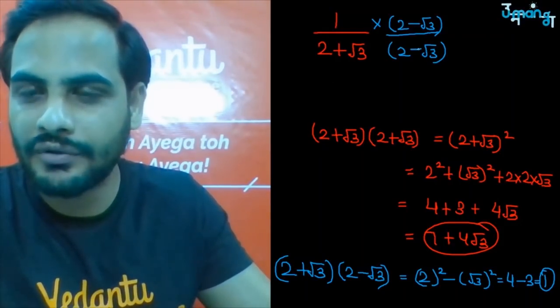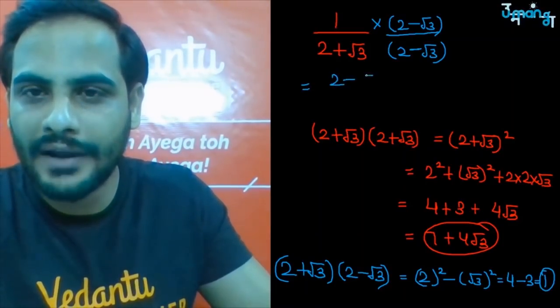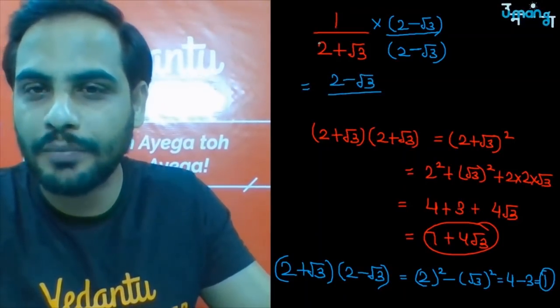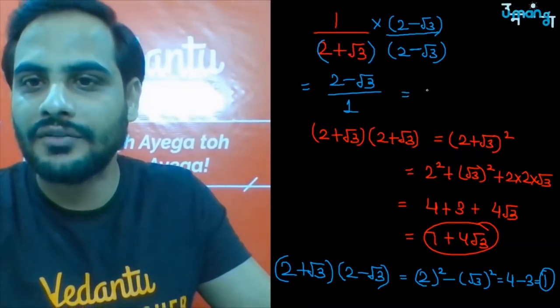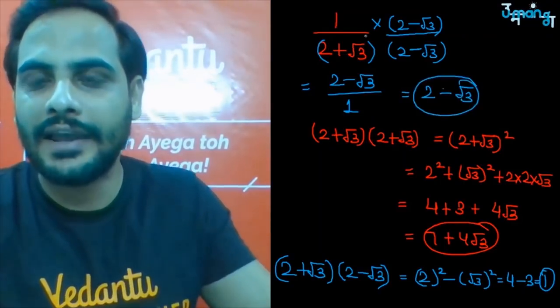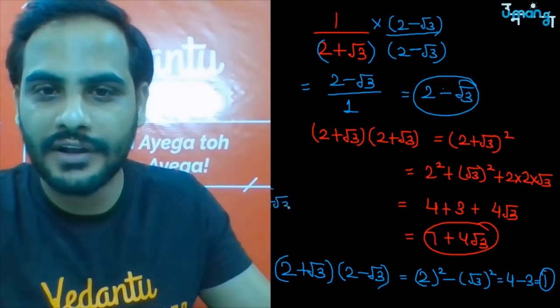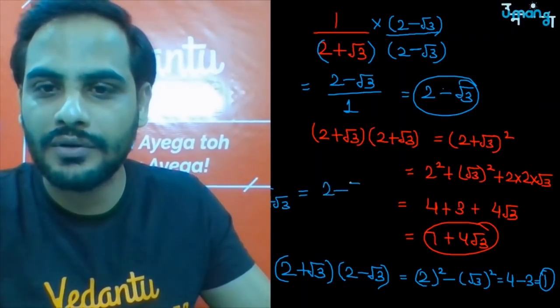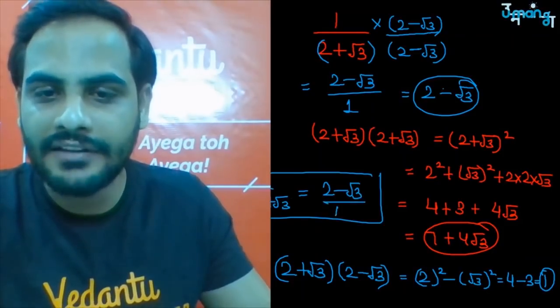2 minus root 3. Got it? So the numerator will become 2 minus root 3, and the denominator, which is 2 plus root 3 into 2 minus root 3, will be equal to 1. So I have got 2 minus root 3. Got it? So I can say that 1 by 2 plus root 3 is also equal to 2 minus root 3. So here you can see I have done the rationalization.